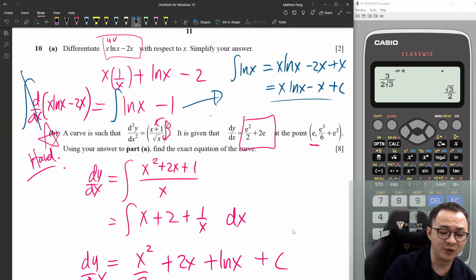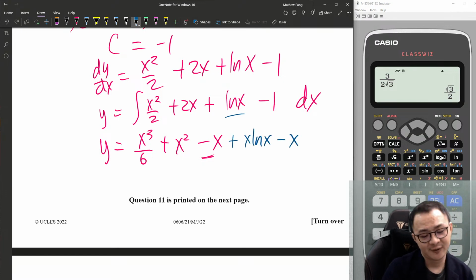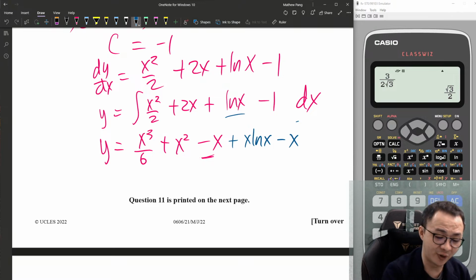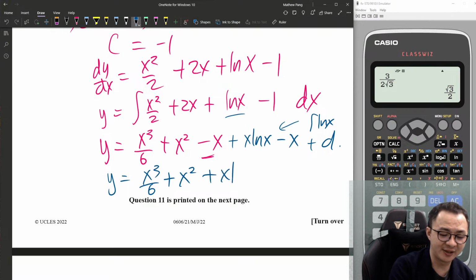This is what happens if I integrate the ln x. So I'm going to copy this answer, which is x ln x minus x. So therefore, when I integrate the ln x, I should get x ln x minus x. So I got plus d definitely. So let me simplify it a little bit. Plus x ln x minus 2x plus d.